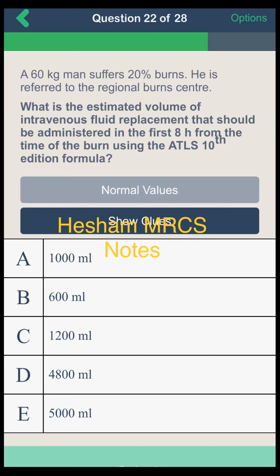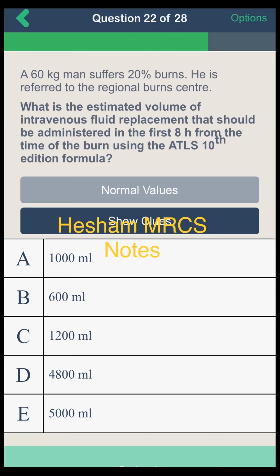That will be 60 multiplied by 20, which is 1,200, multiplied by 2, that should be 2,400, divided by 2, which should be 1,200. So option C, given in the first 8 hours, and the next in the 16 hours.